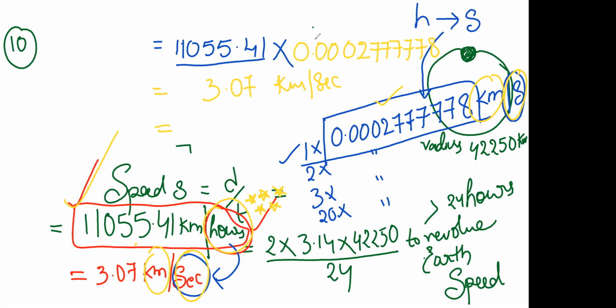Whatever 11,055.41 it is, that is also correct, but you have to mention it as hours. You should not write seconds, you have to write hours. In case you want to convert it into seconds, then you have to use this technique, whatever I told you now.